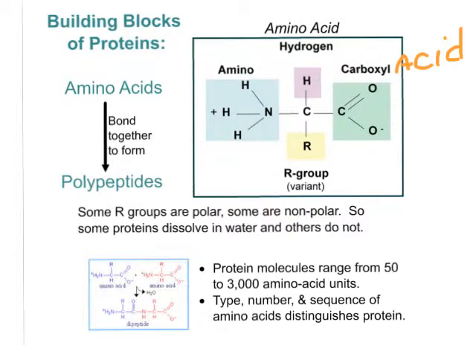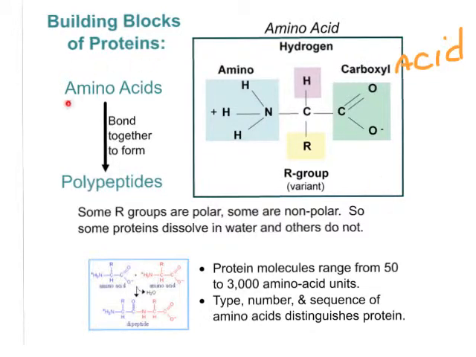R does not stand for an element on the periodic table. It stands for some variable group that has a number of carbons on it, probably some hydrogens and oxygens as well. This group varies from amino acid to amino acid. Depending on what that R group is, will tell us which specific amino acid this will be.